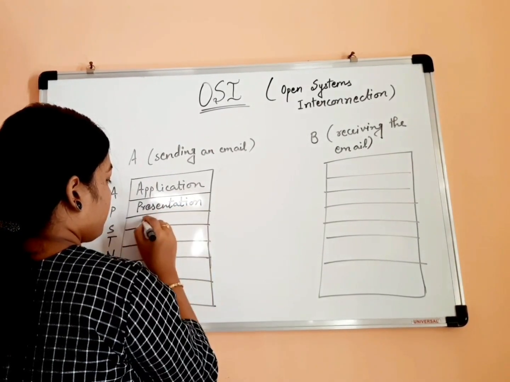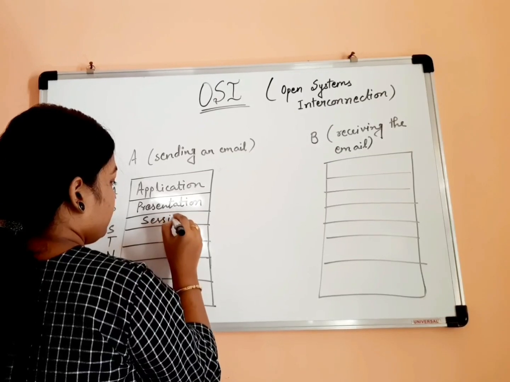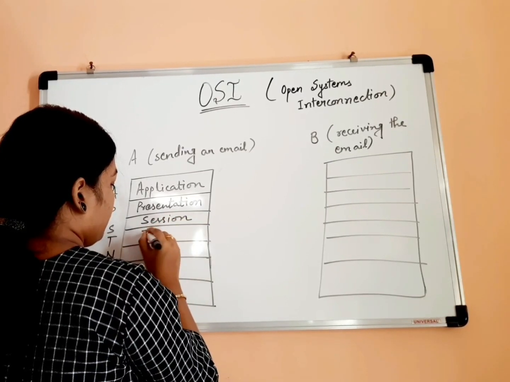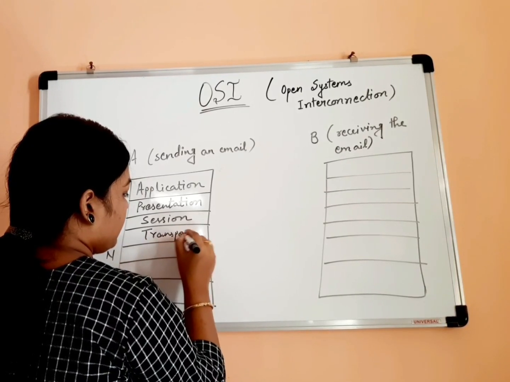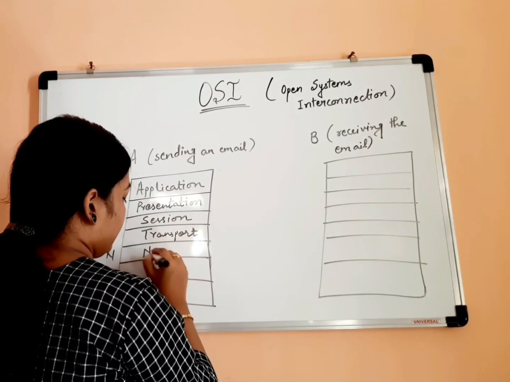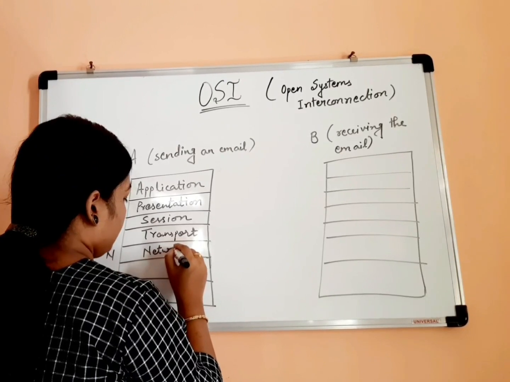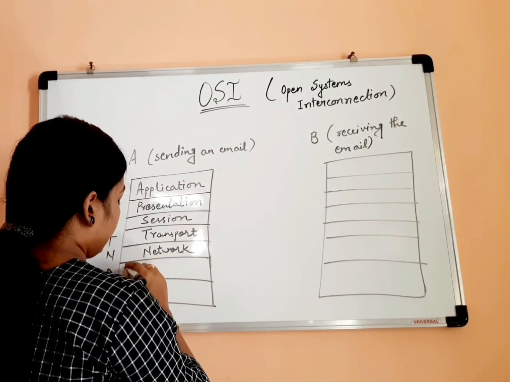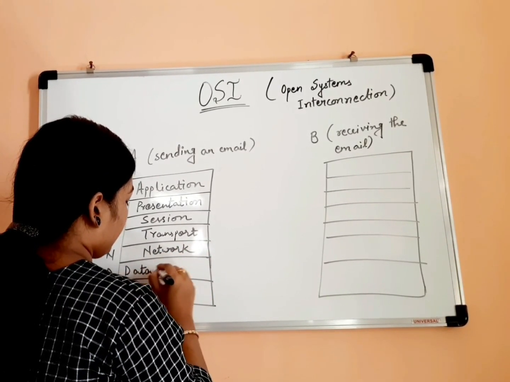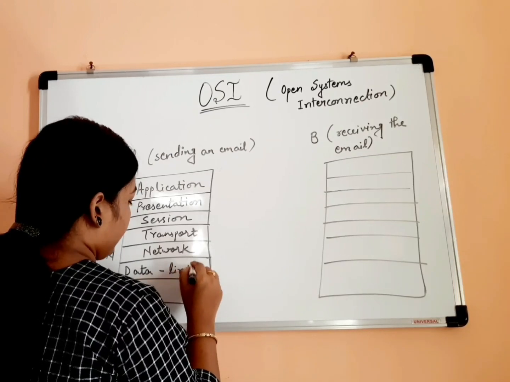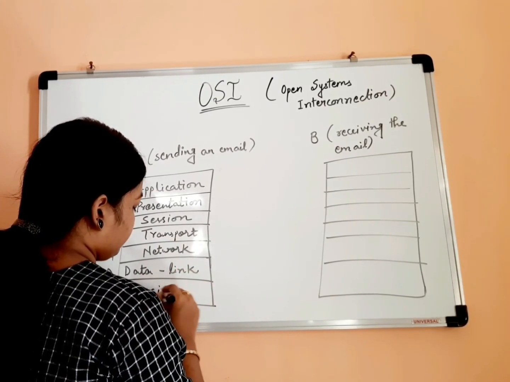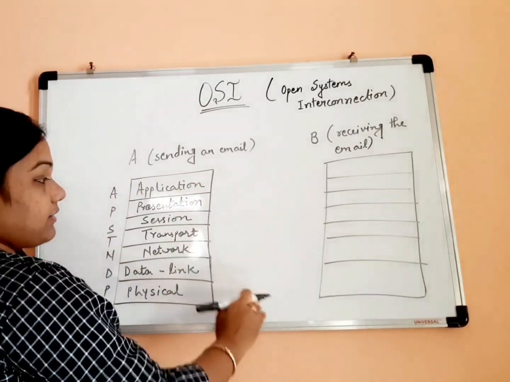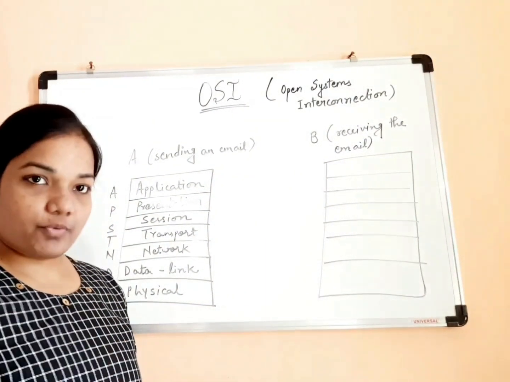S is for session. T stands for transport layer. N is for network. D is for data link layer. And finally P is for physical layer. Okay, so these are the 7 layers of the OSI reference model.